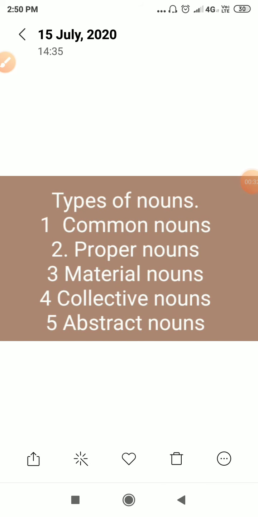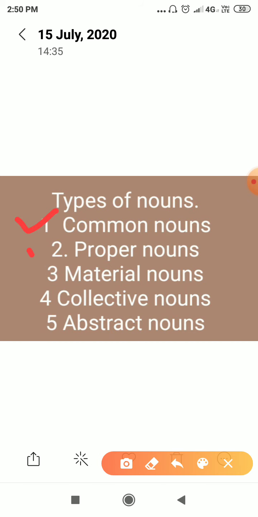Types of nouns. There are 5 types of nouns. First one is common noun, second one is proper noun, third one is material noun, fourth one is collective noun, and fifth one is abstract noun. There are 5 types of nouns, but today we will discuss the common nouns and proper nouns only.